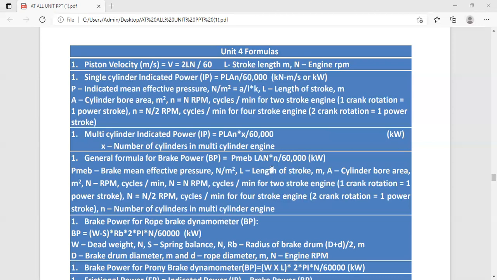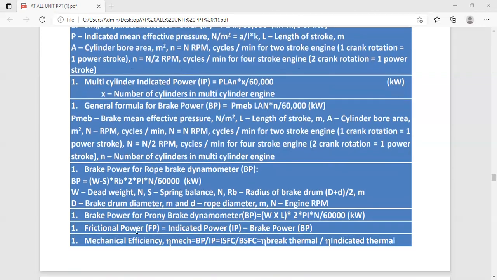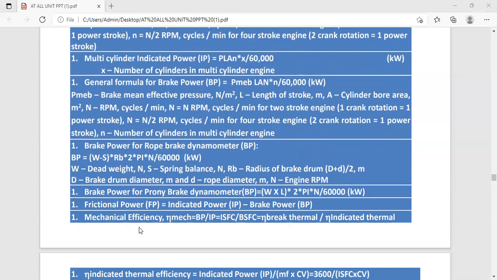Next, area: capital A is the cylinder bore area, which we take in meter square. Next, we are going to consider brake power for rope brake dynamometer. That is, BP is equal to (W minus S) into R_B into 2 pi N divided by 60,000, which we calculate in terms of kilowatt, where W is the dead weight, which we take in Newton.